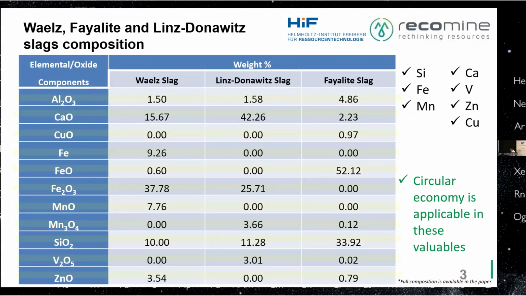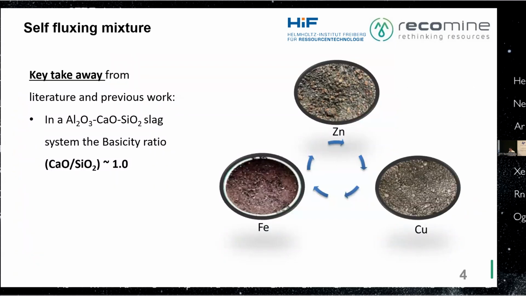How do we do this? First, from the literature, we have to apply this. In an Al2O3, CaO, SiO2 slag system, the basicity ratio, in order to have a separation of metal and slag, is around 1.0. As long as we maintain this basicity ratio of our charge, we can expect that if the system reaches the molten state, we will have a separation of metal and slag.